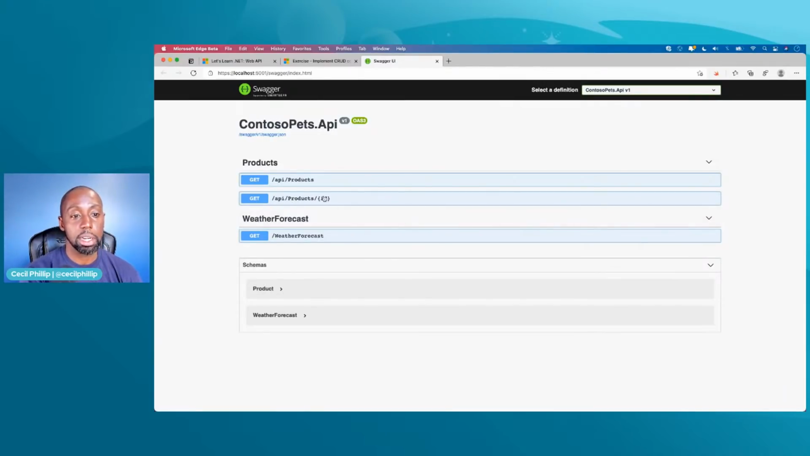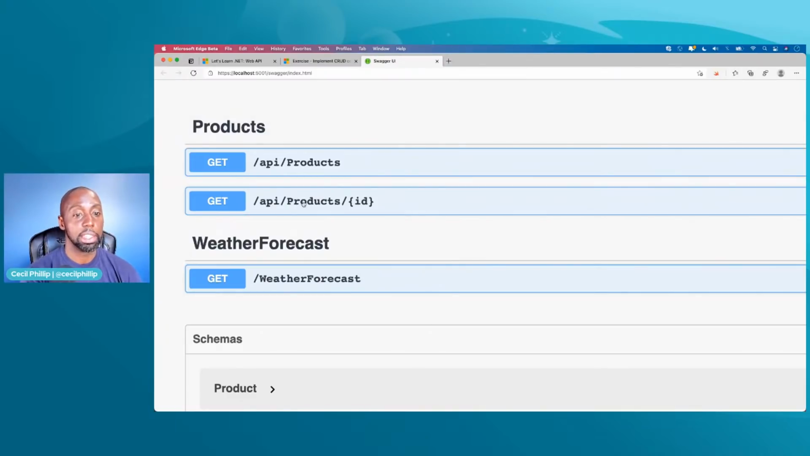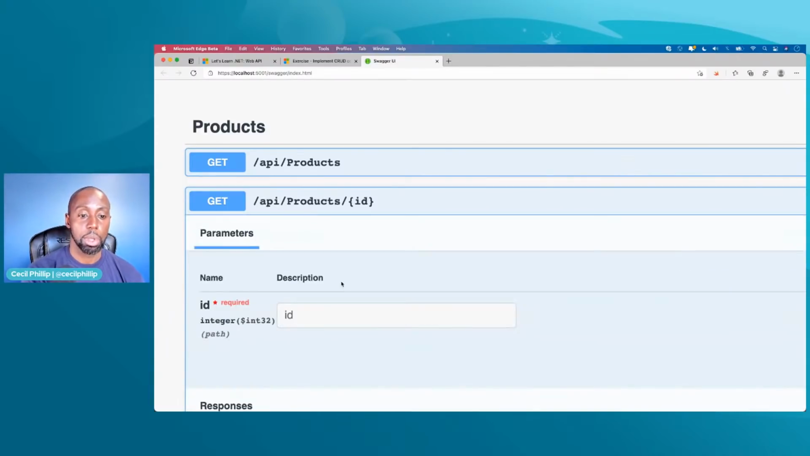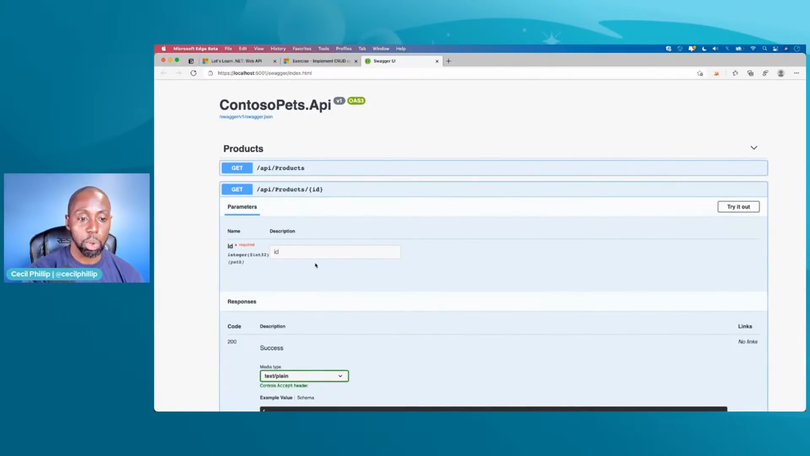Notice that I have that second operation added to my API, right? So under products, I have not just /API/products, but I have /API/product/ID. So when I open it in the Swagger UI, notice how it now gives me the option to add an ID to the request. And what it'll do is it'll just substitute ID into this little token that's here. You can notice that inside of the path, right?